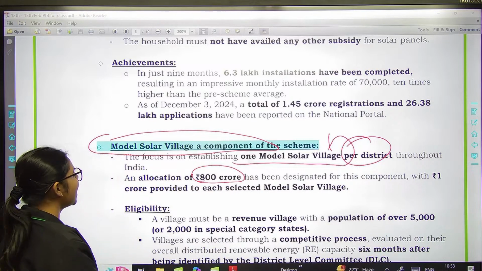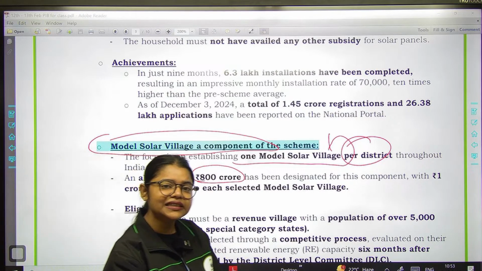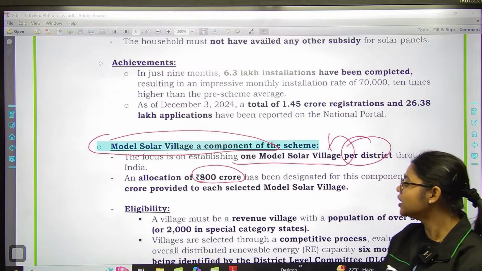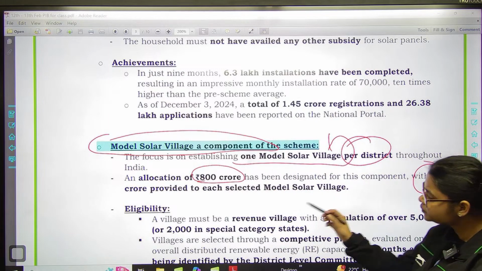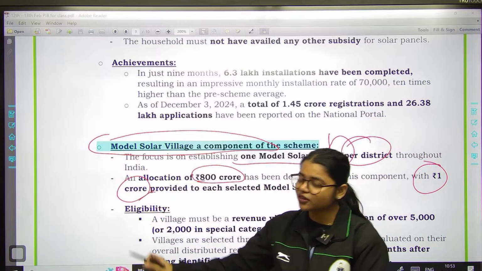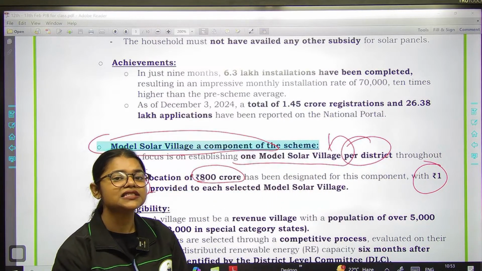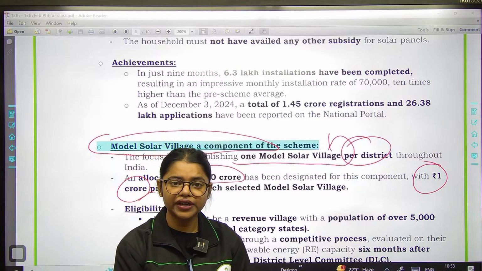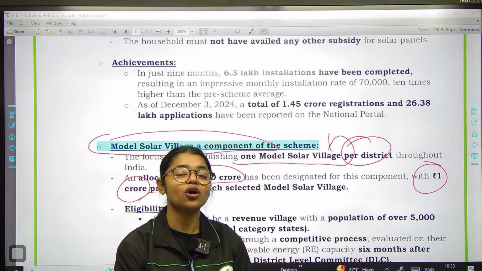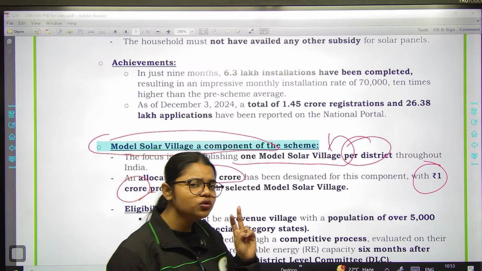Remember this thing. And under this, if any village is selected as a model village, then Government of India will give them central financial assistance of 1 crore rupees. So if the village is selected as model village, then Government of India will give them central financial assistance of 1 crore rupees. So you need to remember 2-3 things here.